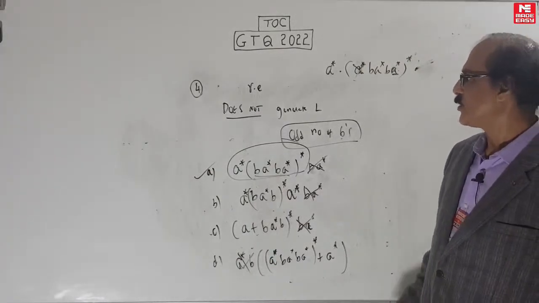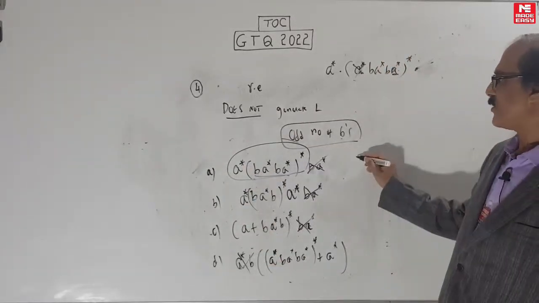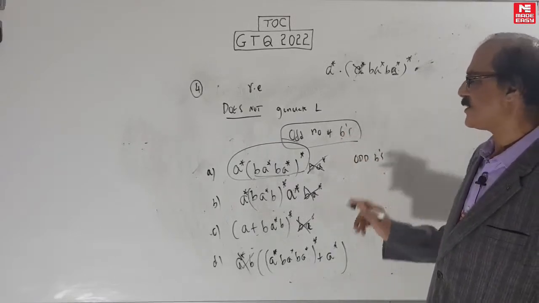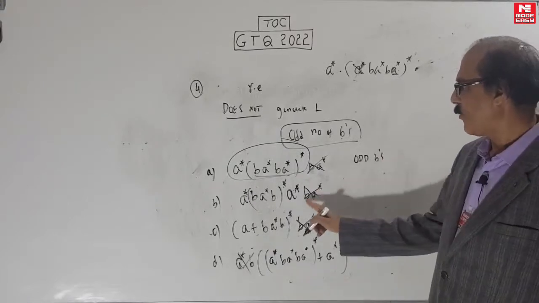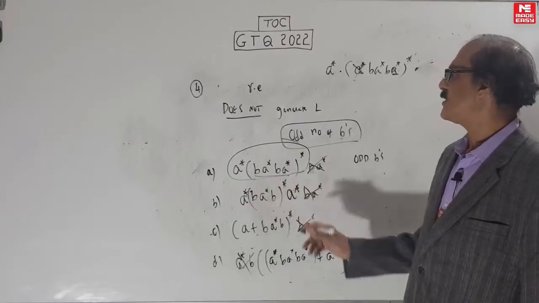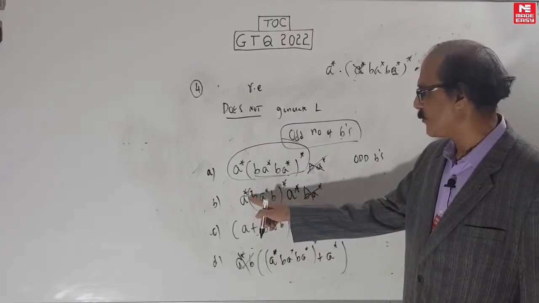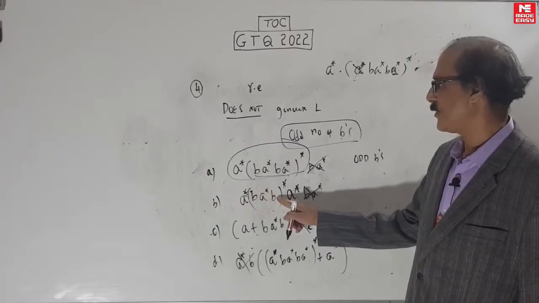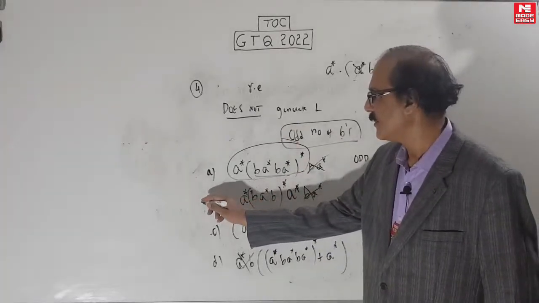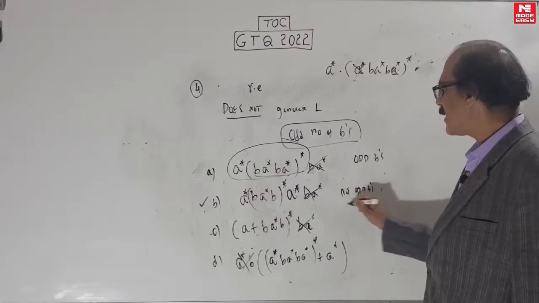Okay. So we want one that does not generate. So this is not the answer. This does generate. So this is actually odd number of B's. We want something that does not generate odd number of B's. So here A is not the answer because it does generate odd number of B's. What about this? Here notice what they have done. Is this creating even number of B's? Notice here this side also A star is removed. This side also A star is removed. Okay. This is not correct. In fact, this is the answer. This does not generate. This is the answer because this is not odd B's. Why? It is incomplete. It cannot generate.